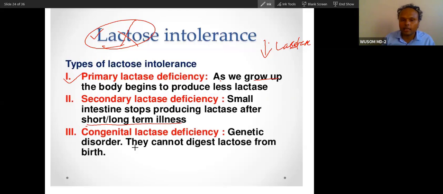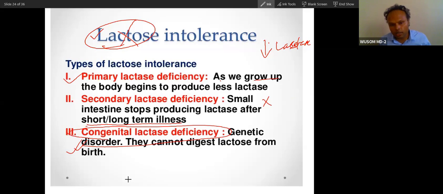So if lactase is not produced because of aging, it is primary. When it is because of disease, it is called secondary, and this is more important. Congenital lactase deficiency is more important for us. When there is congenital deficiency and a baby is fed with milk, that baby will have a problem because the baby does not have lactase and cannot digest the mother's milk.